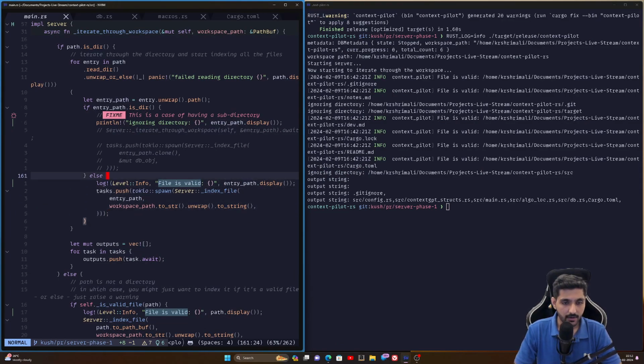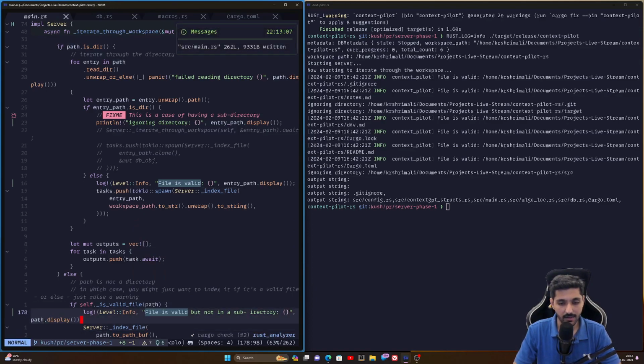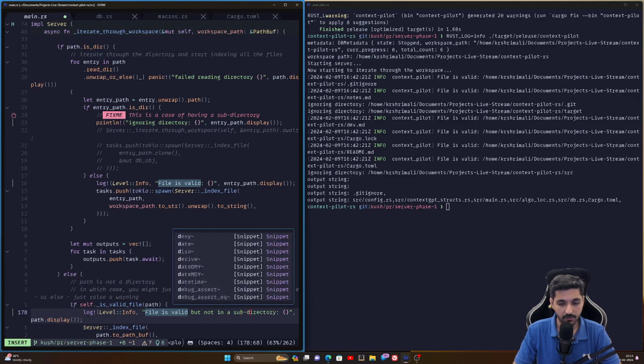Yeah, let's look at this code, right? Log level info if entry path is directory. Over here, file is valid, but not in the main directory, but not in a subdirectory. Because when you reach this point, you're basically... so it's possible that I'm just not reaching that point.